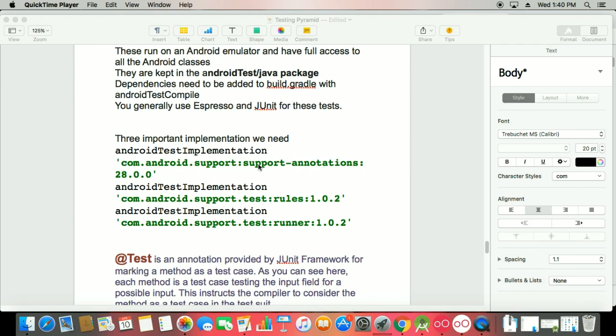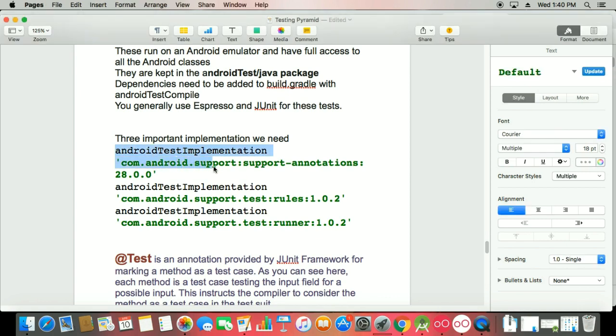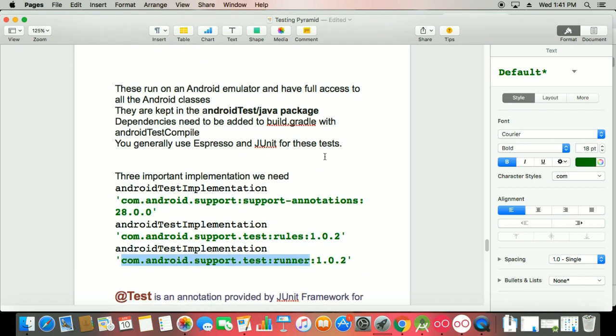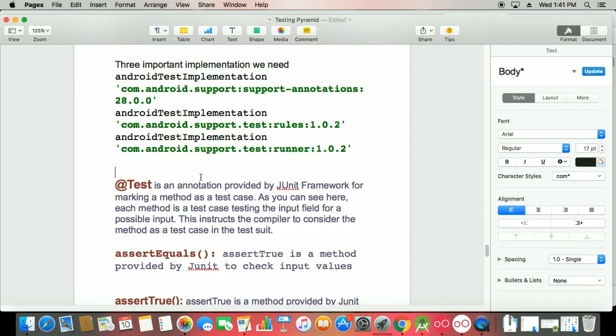So whenever you work with this, you need an Android test implementation. We need some annotations, we have some rules, we have a runner. So first you have to implement three things in your Gradle. That is the most important implementation. Number one, annotations. Number two, rules. Number three, runner. And I will explain what exactly this is.